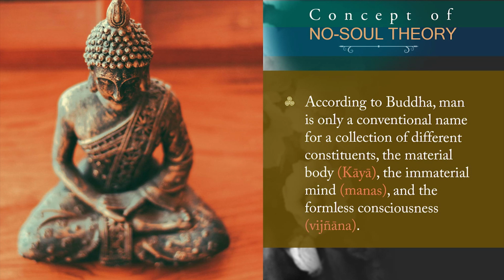And what are those constituents? They are the material body or kaya, the immaterial mind or manas, and the formless consciousness or vijnana. Okay, that means man is the combination of these three constituents: kaya, manas, and vijnana. Body, immaterial mind, and the formless consciousness.